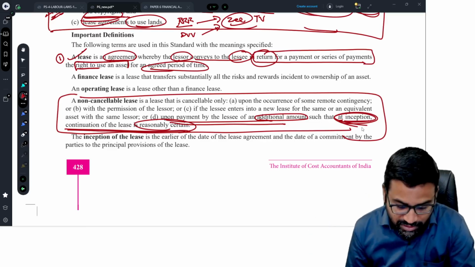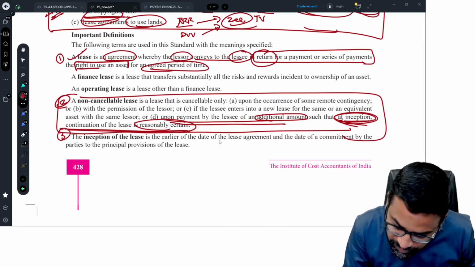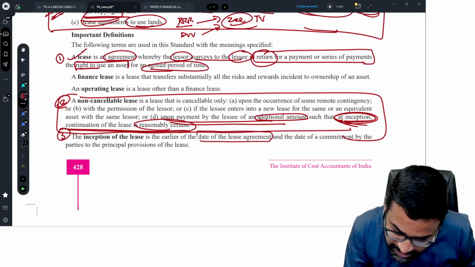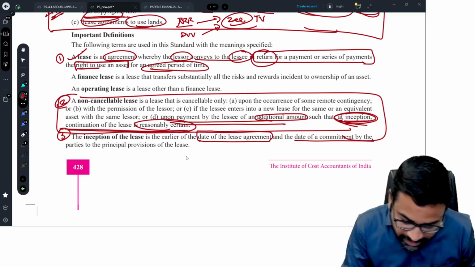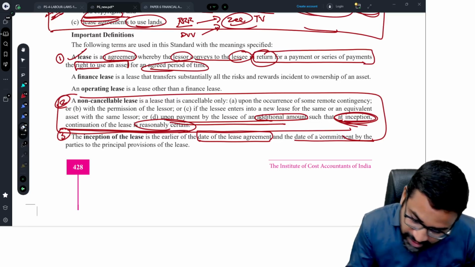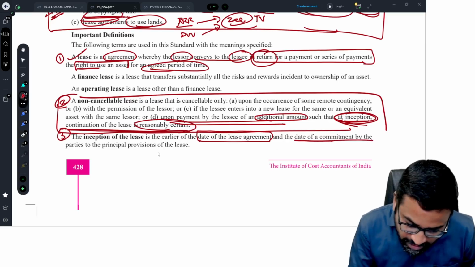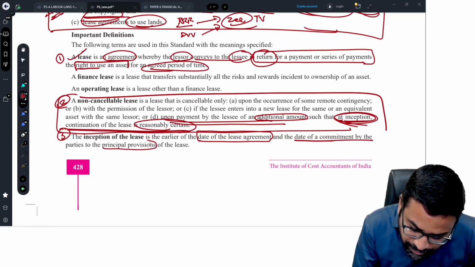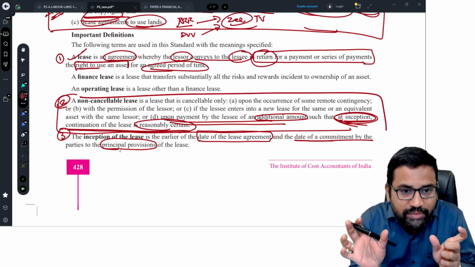You need to understand. Inception of lease means the date of the lease agreement. See, this is one thing, the date of lease agreement, and the date of commitment. What is that? The date of commitment by the parties to the principal provisions of the lease. See, the lease agreement is there, na?